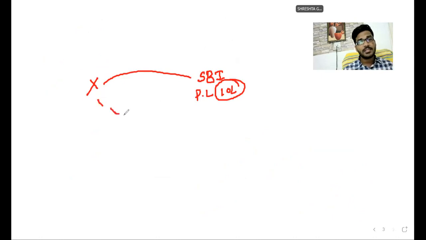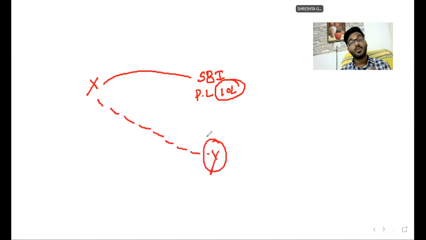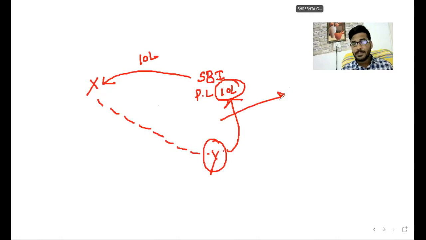Then X went to Y. X says: Y, please provide a guarantee to me. Then Y provides a guarantee to the SBI bank: SBI bank, you can pay 10 lakh rupees to X. If X fails to pay, then I will pay. Like that, Y provides a guarantee to the SBI bank. So what type of guarantee is this, sir? Specific guarantee or continuing guarantee? Sir, here guarantee is given for a particular transaction, for a specific transaction. Then it is called as specific guarantee.